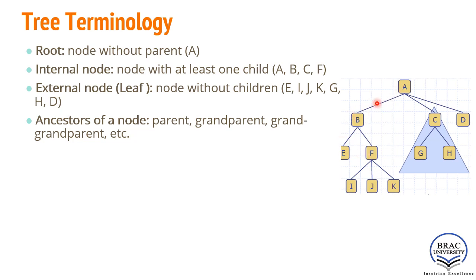Similarly, who are the ancestors of node E? The ancestors of node E are B, A. So my question is, who are the ancestors of the root node? Are there any ancestors of the root node or not?